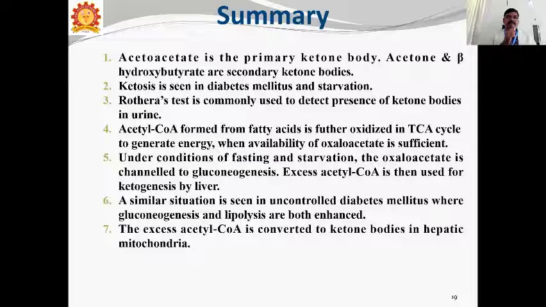Then a purple colored ring is seen at the junction of the two layers, between the two layers, in the Rothera's test. It means ketone bodies are present in the given solution or in the urine.